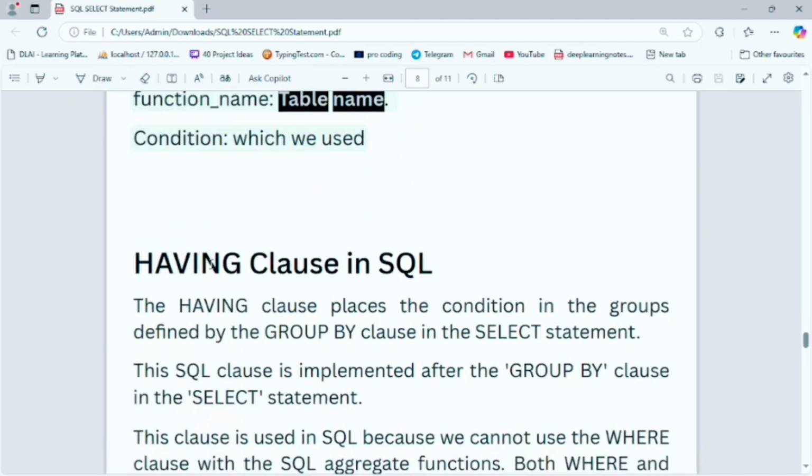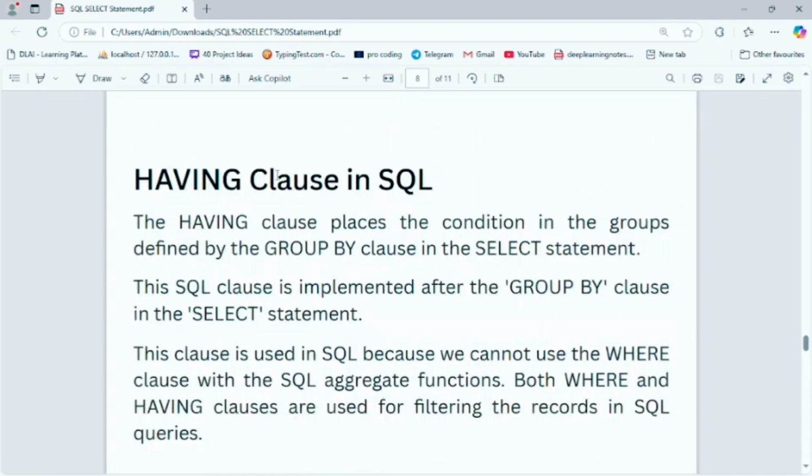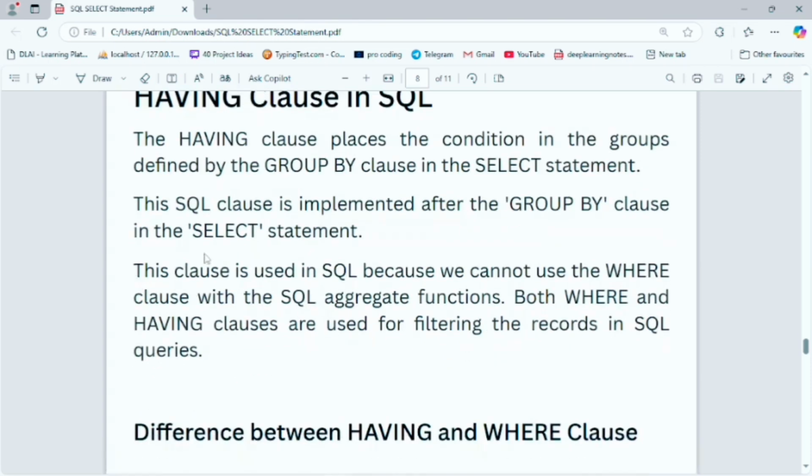Now let's move to the having clause. The having clause in SQL places a condition on the groups defined by the group by clause in the select statement. This clause is implemented after the group by clause. It is used in SQL because we cannot use the where clause with SQL aggregate functions. But both where and having clauses are used for filtering records in a SQL query.